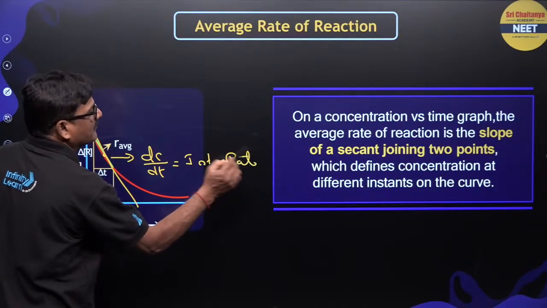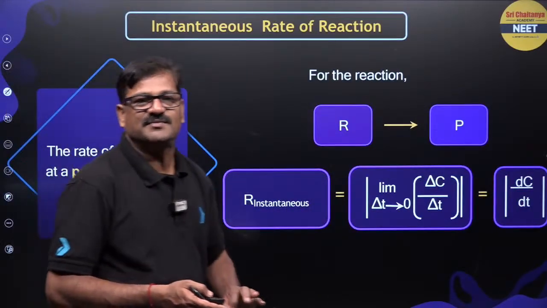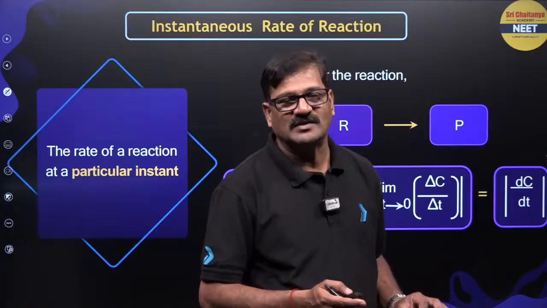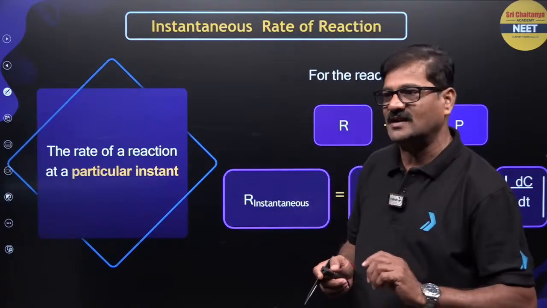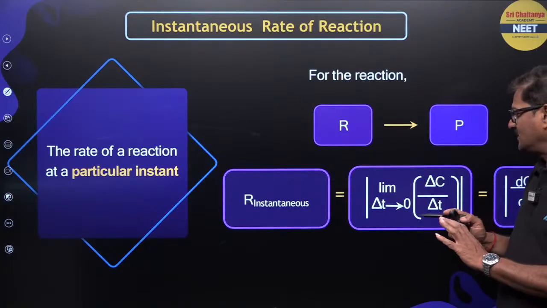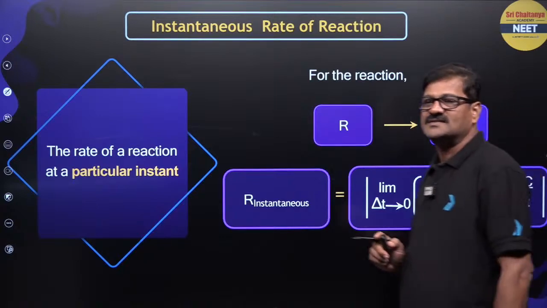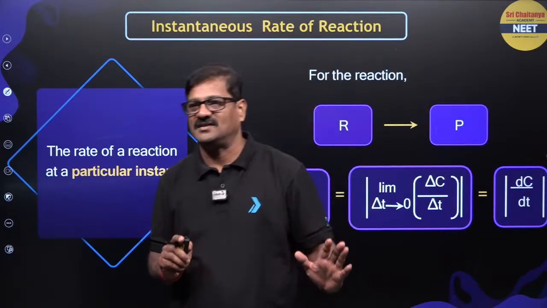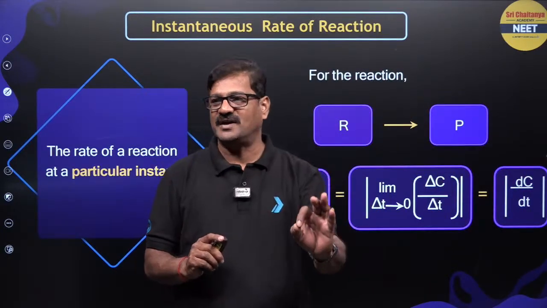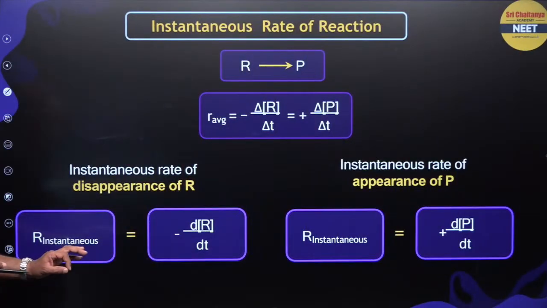When the time interval is infinitesimally small, time tends to 0, the average rate becomes the instantaneous rate, the rate of reaction at a particular instant. So delta C by delta t becomes dC by dt, which is called the instantaneous rate.